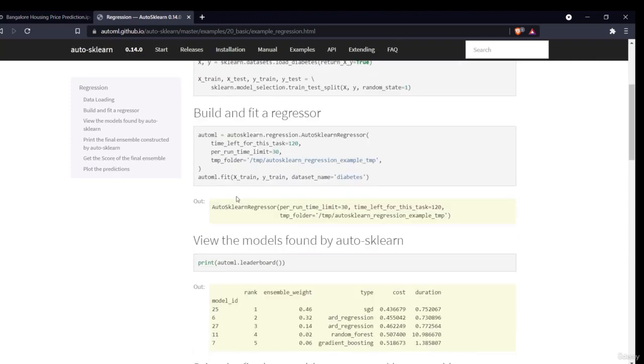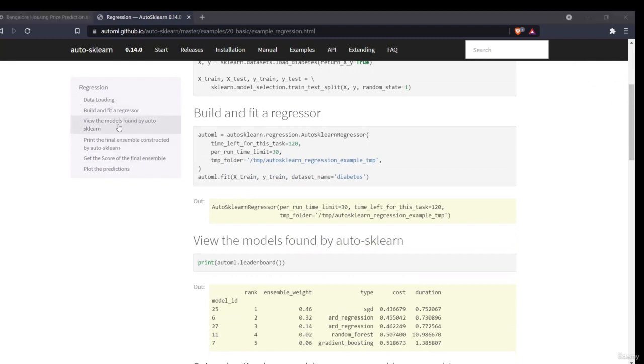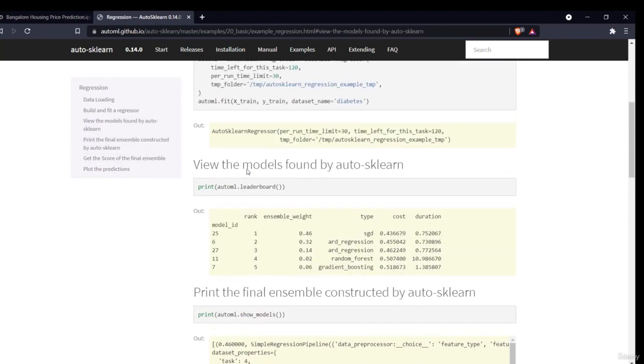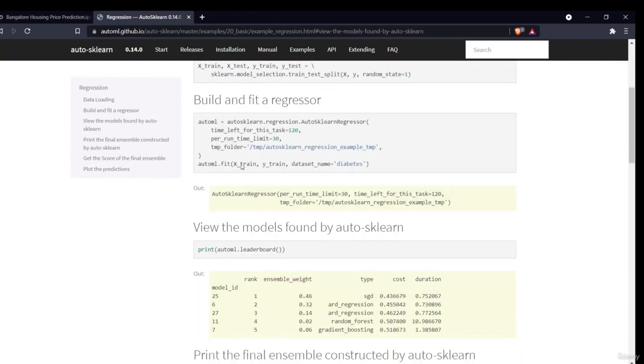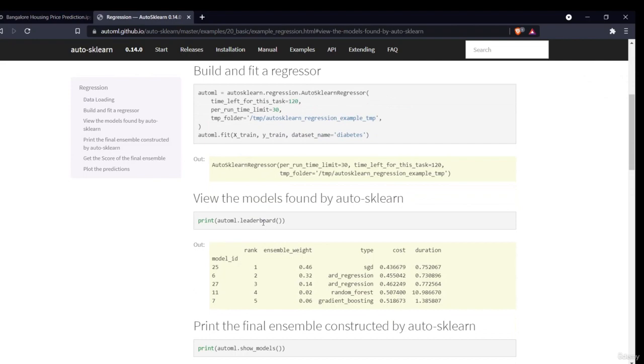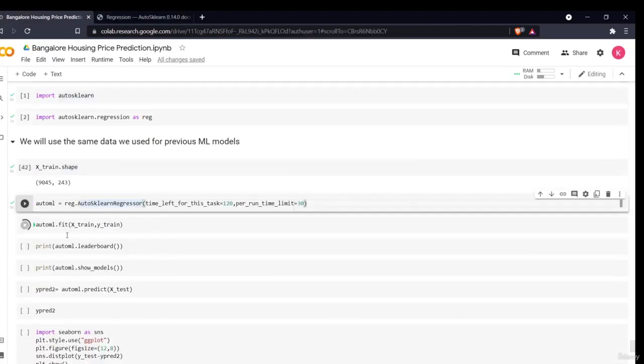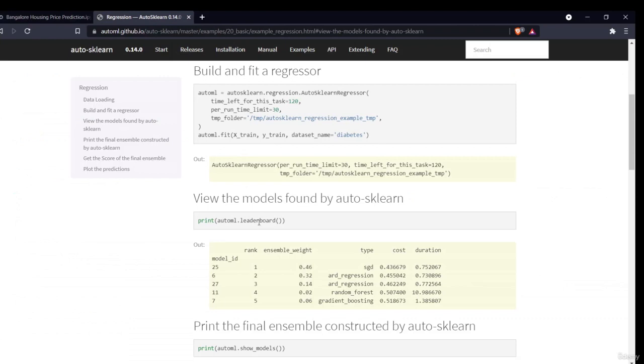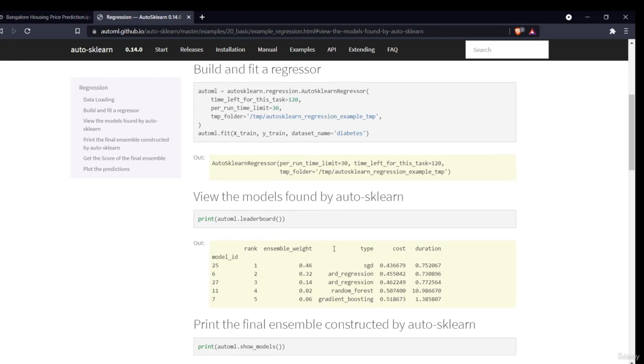As you can see, it has also taken the time left for this task as 120. All the different things are written: data loading, build and fit a regressor, view models found by AutoScaling. After your model gets fitted, you can print the leaderboard. We'll do the same here. When our model gets fit, we'll print out the leaderboard, which shows the models that perform best based on the cost function, and it also gives me the duration.